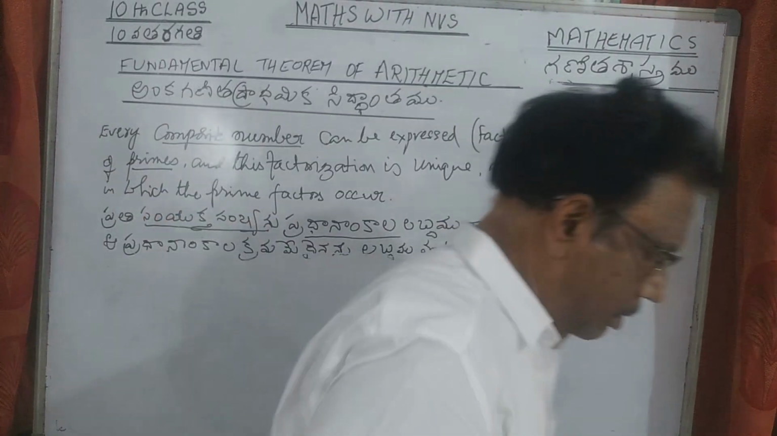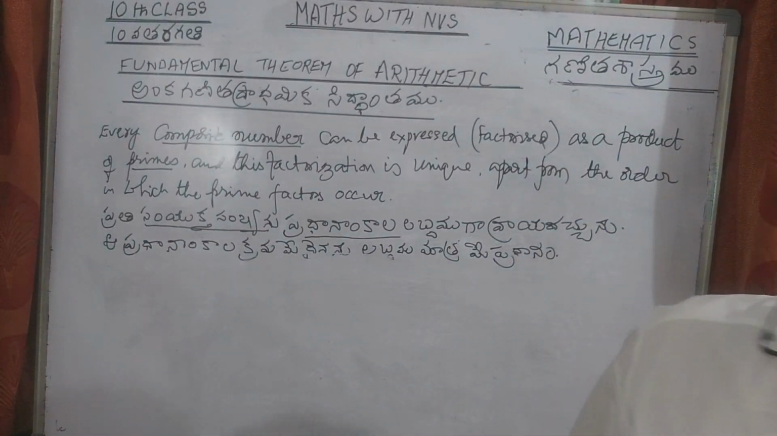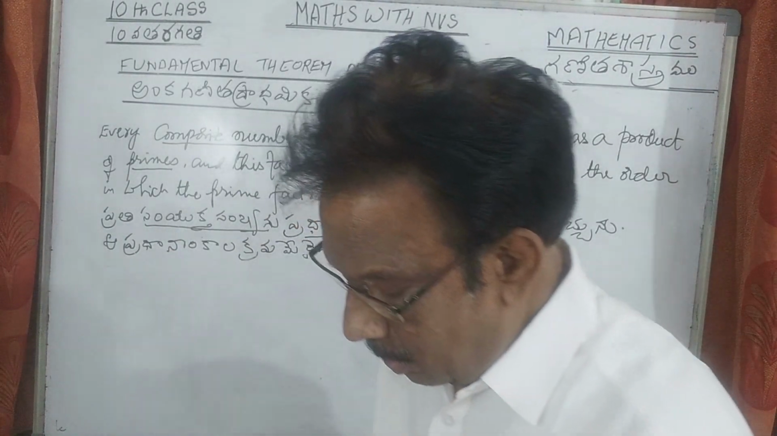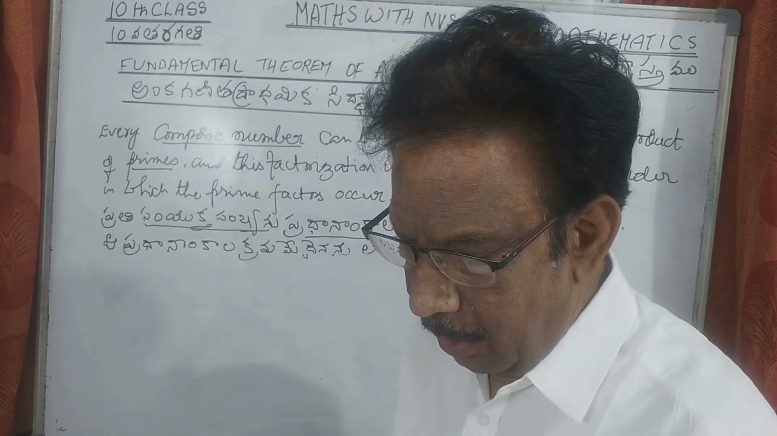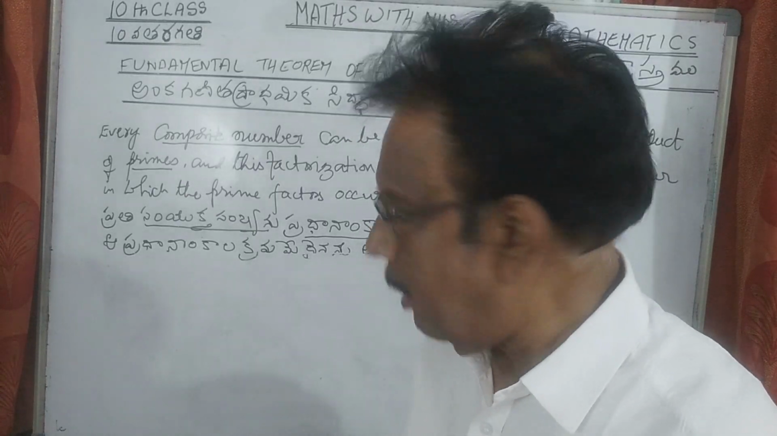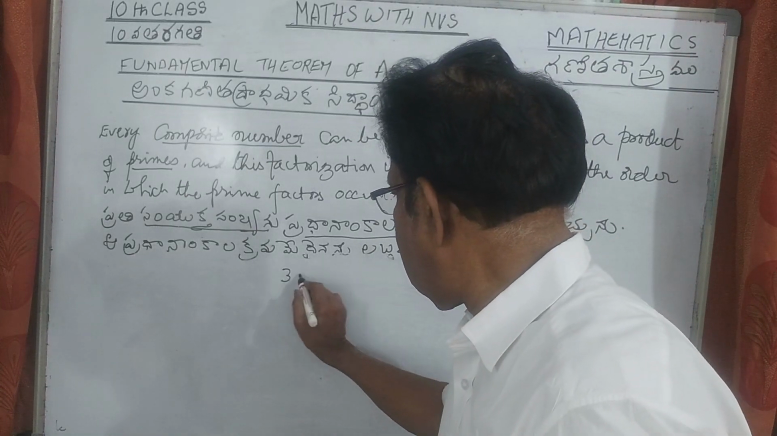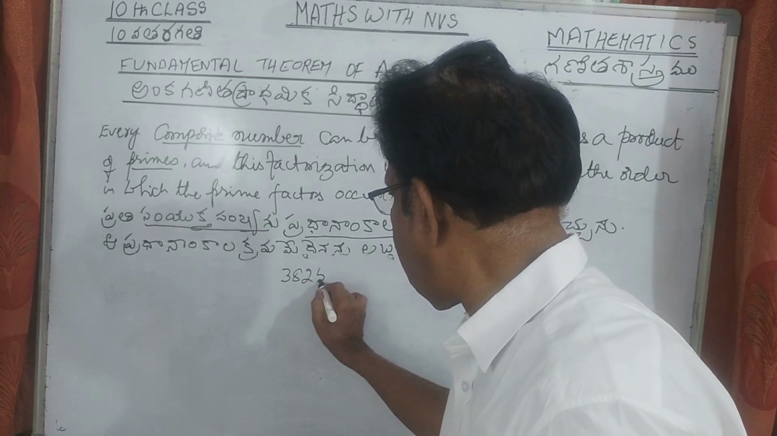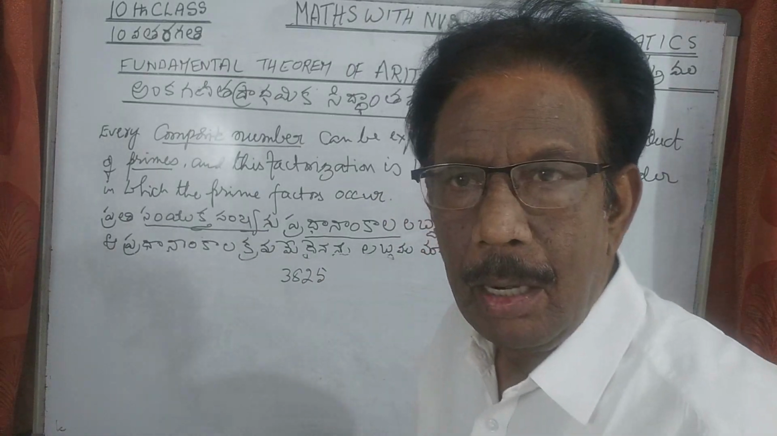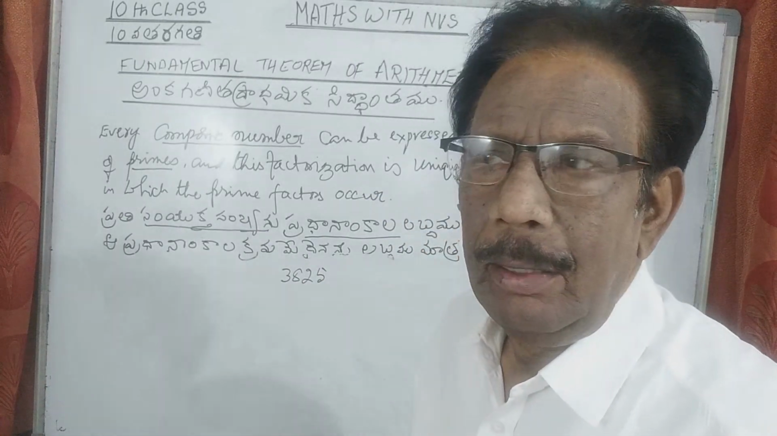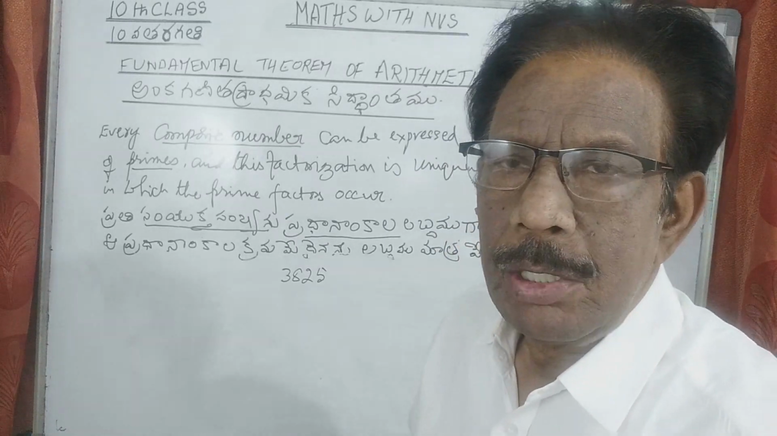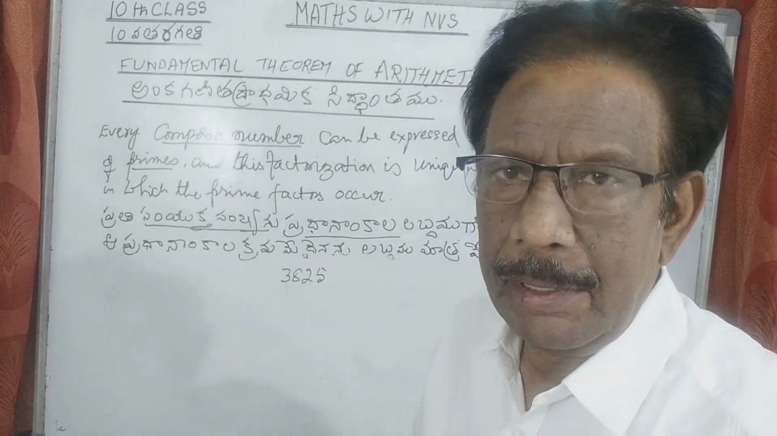Some more examples. So let us see. We will try a very big number, 3825. Generally, it is a big number. We start by the division method.